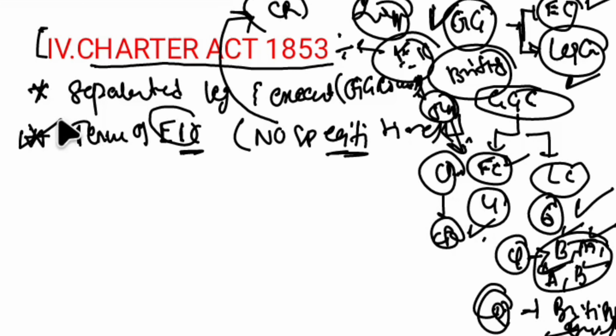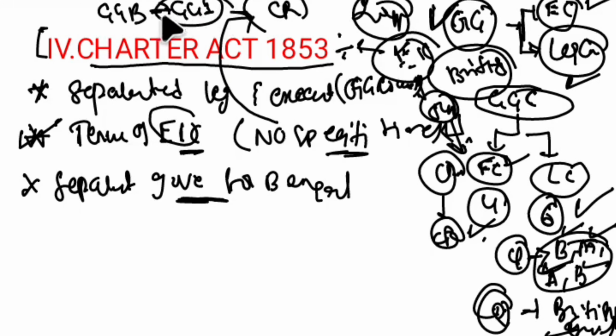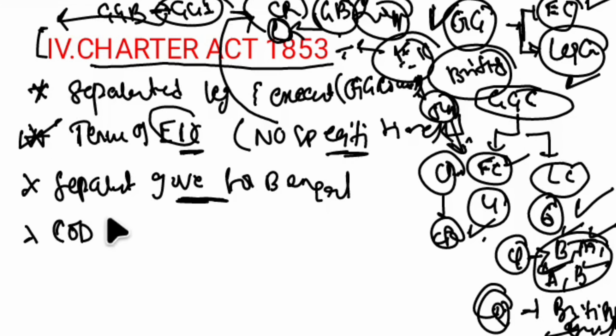And the third important provision is that a separate governor for Bengal was appointed. Previously it was Governor General of Bengal. Now it has been transformed into Governor General of India, who takes control over all the British provinces in India. But for Bengal, a Governor of Bengal was appointed. And previously the Court of Directors was 24, as we discussed, and its strength has been reduced from 24 to 18.